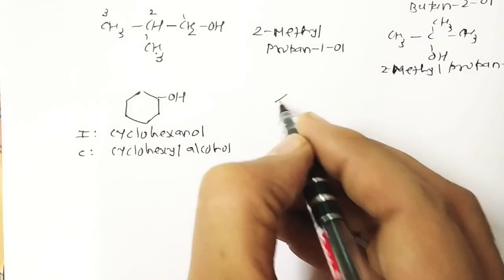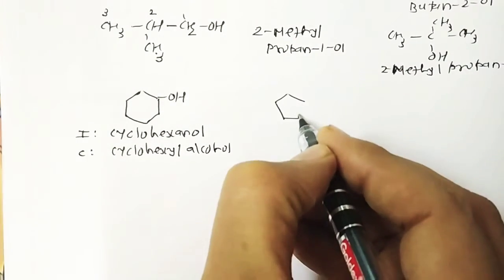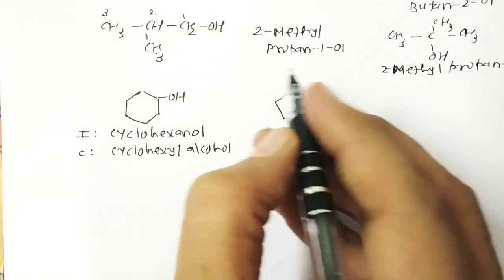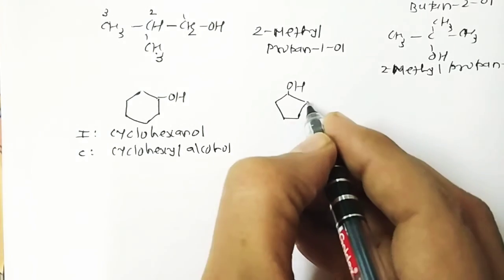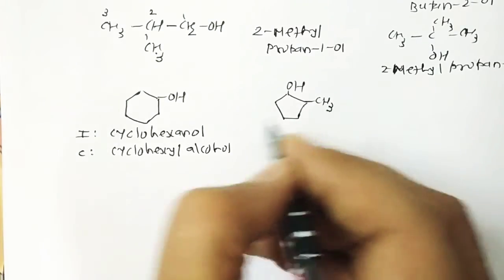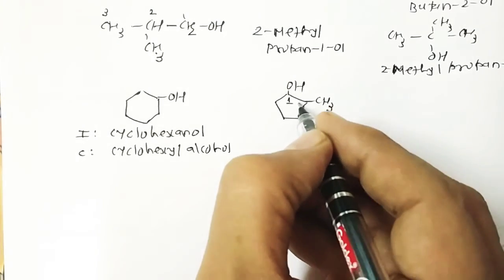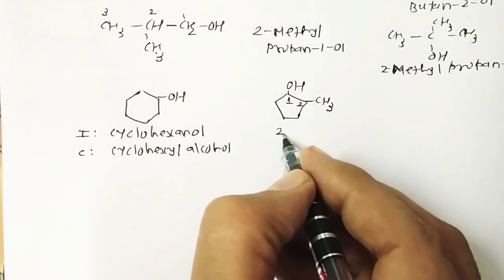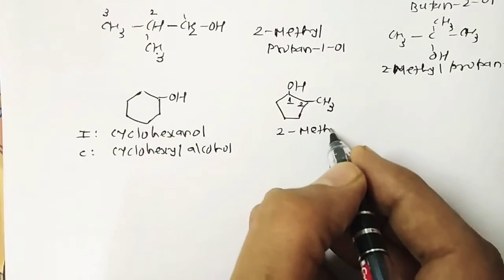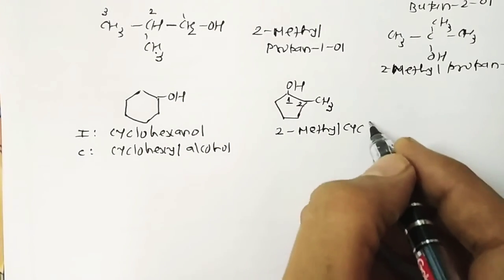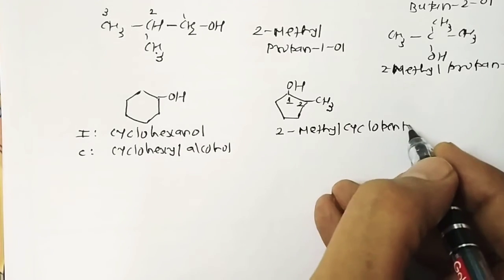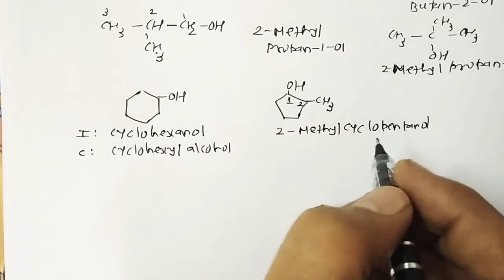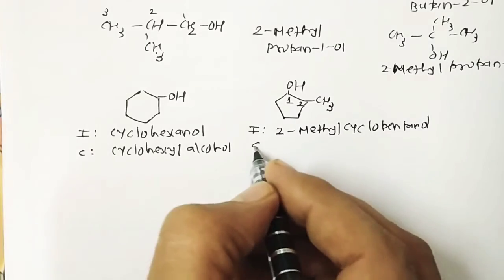Next, one more example of a cyclic alcohol given in your textbook has OH and CH3. So here the first one is number 1 and the next is number 2. The name of this compound is 2-methyl cyclopentanol, and this is the IUPAC name. But what about the common name?